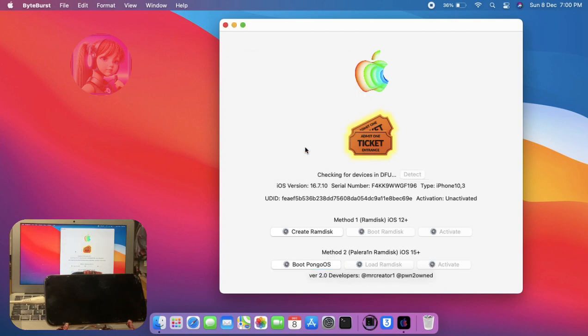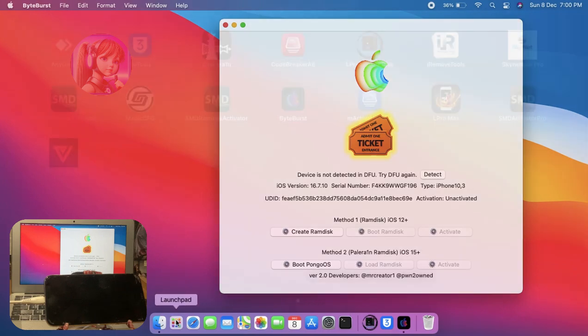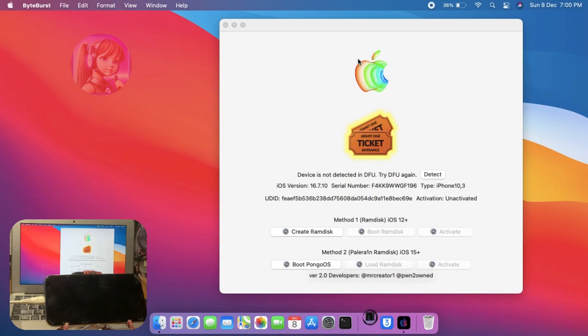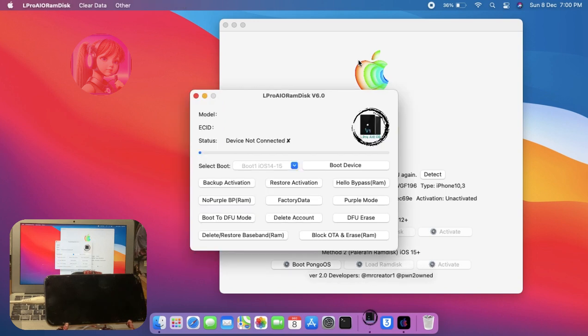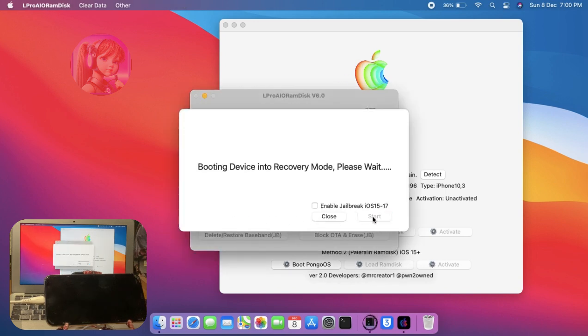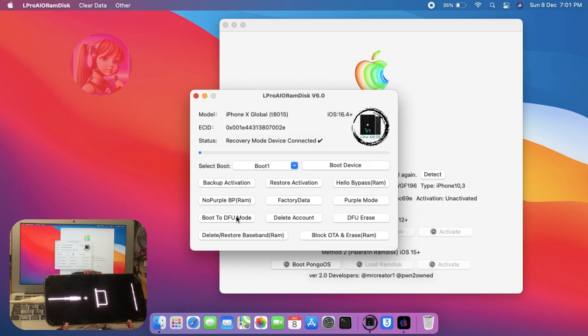Again, we have to put the device into DFU mode. Open the Pro Tool again. Click on Boot to DFU mode. Click on Start. If the tool does not go to the next step after the device goes to recovery mode, then simply click on Close, and again click on Boot to DFU mode.